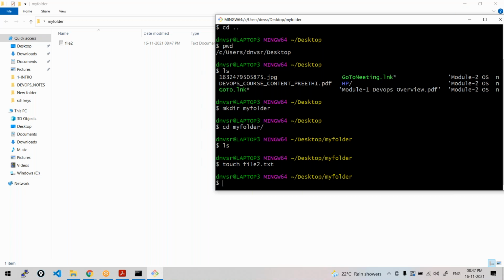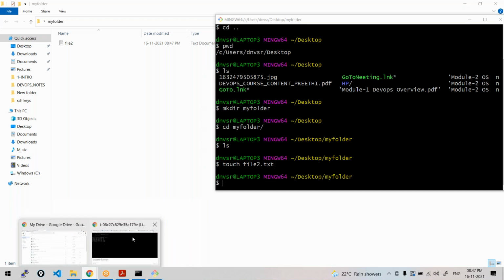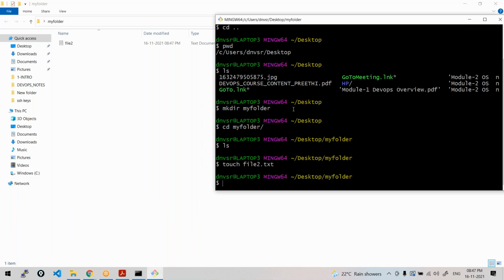Tomorrow we'll log into our system, like our virtual machine. I just showed you some kind of bash environment in our Windows through Git Bash, some command line experience, and we have learned the basics of creating files and folders.